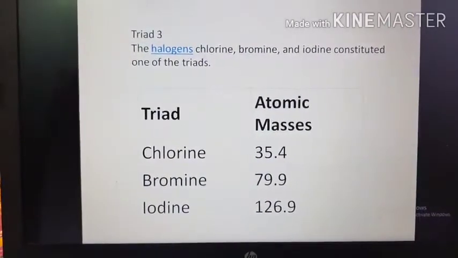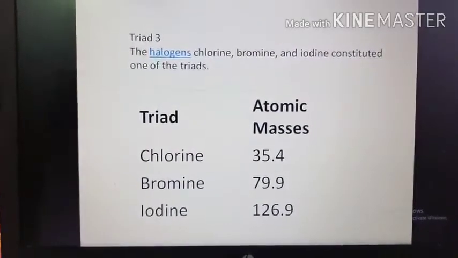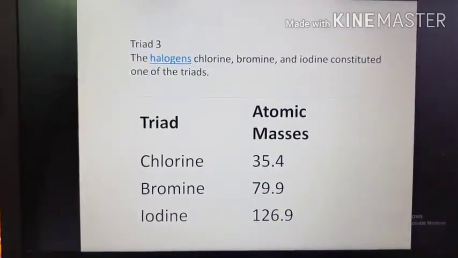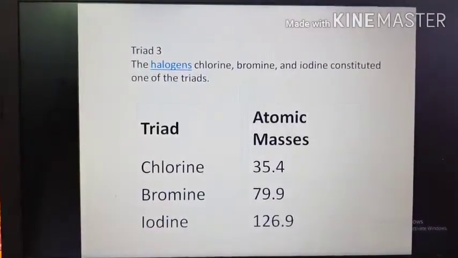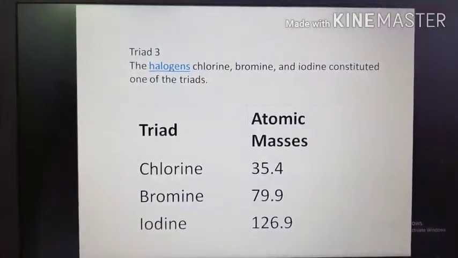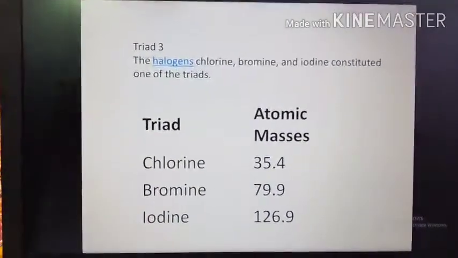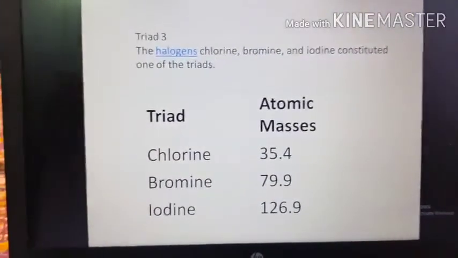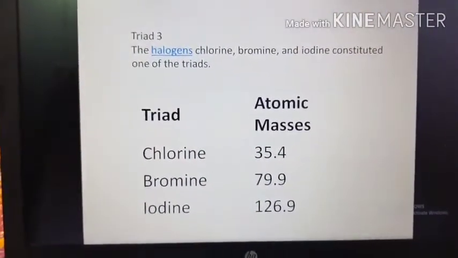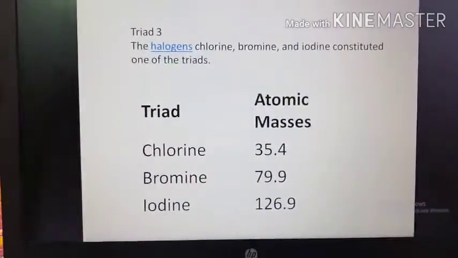So in this way, Dobereiner found three triads, and a triad means a group of three elements, and each of the elements in a particular triad has similar chemical properties. That means if you remember the properties of any particular triad, you are remembering the properties of the three elements belonging to that triad.